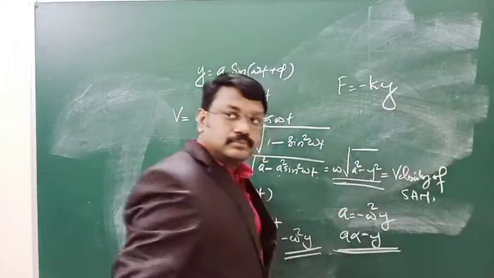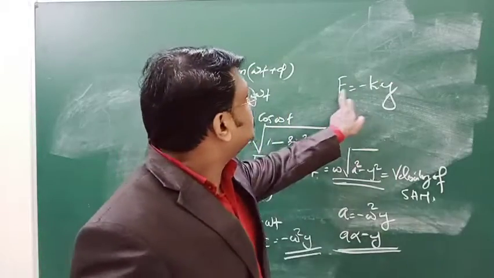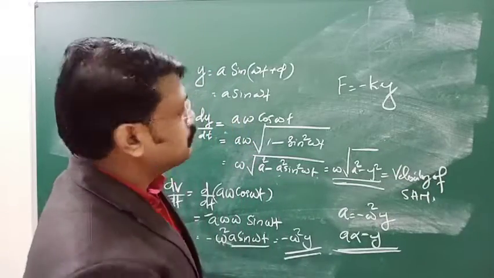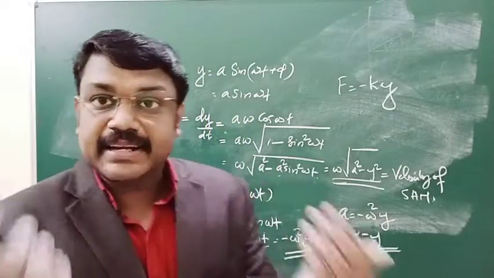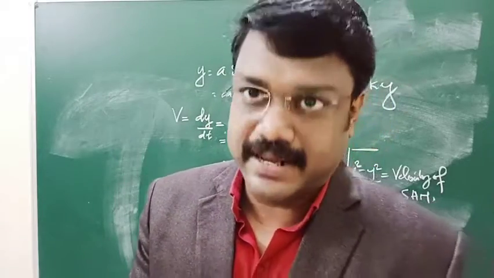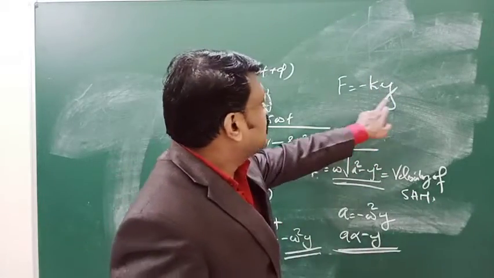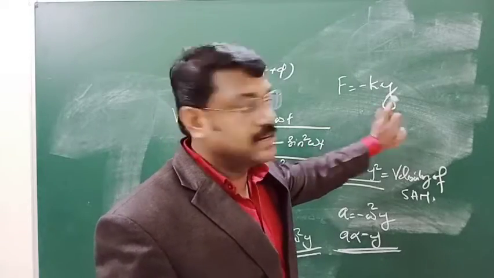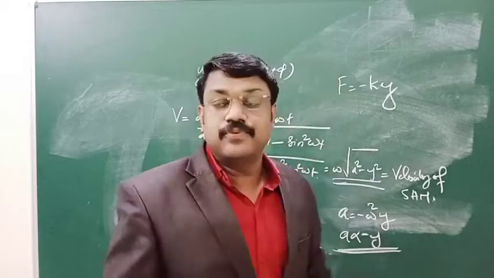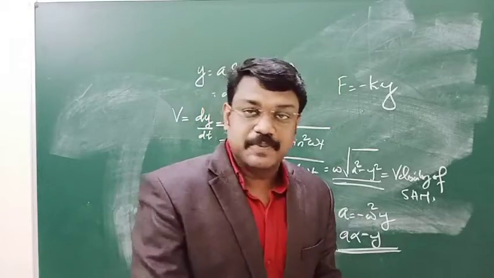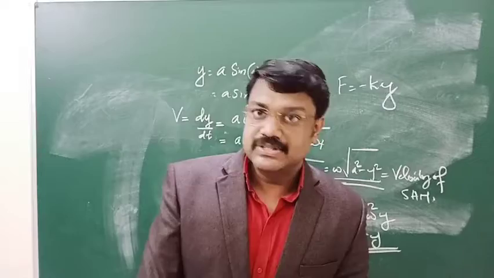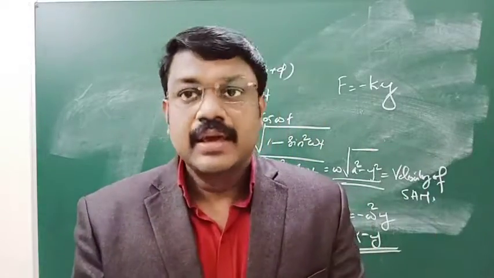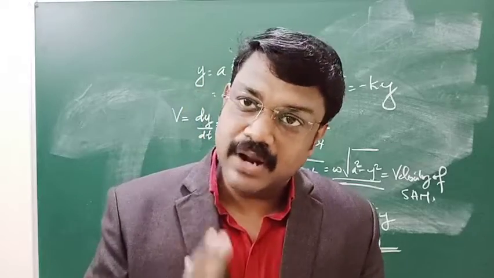What it says is F is proportional to minus y. That I told you is another way of expressing a simple harmonic motion: the force is directly proportional to displacement, acting in the opposite direction. So F is equal to minus ky is another definition of simple harmonic motion, that is, the restoring force acting will be proportional to the displacement, acting in the opposite direction. So you have how you can express the simple harmonic motion.